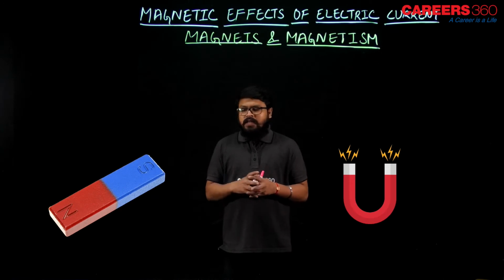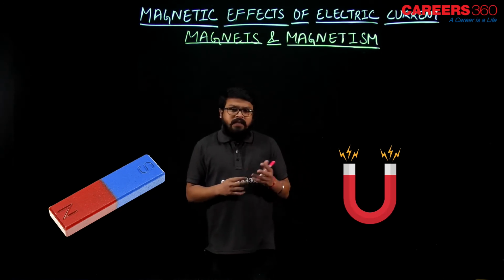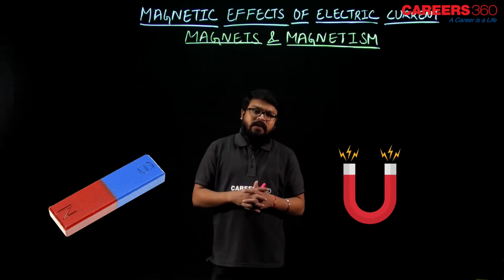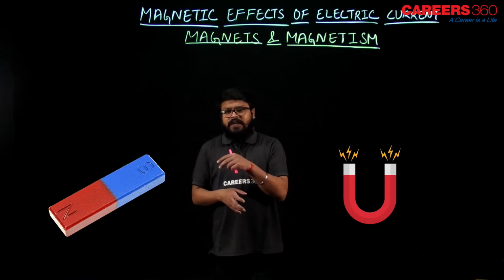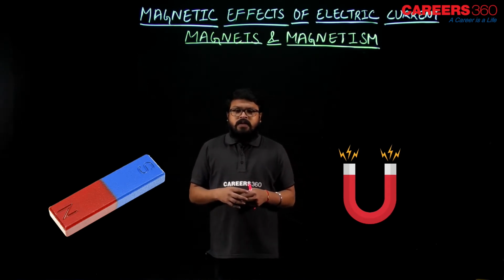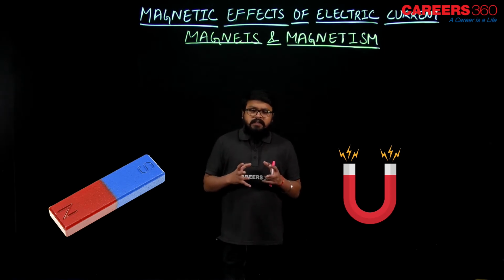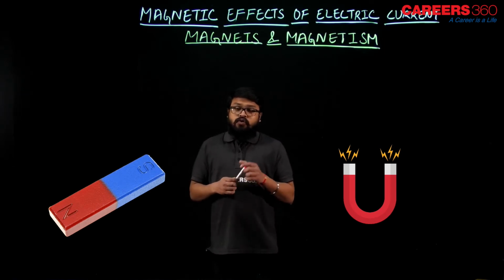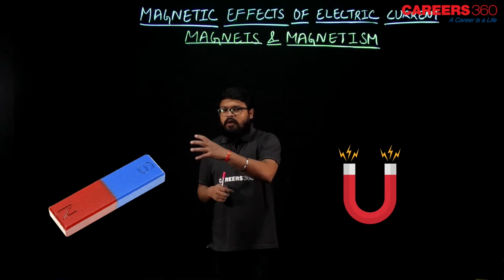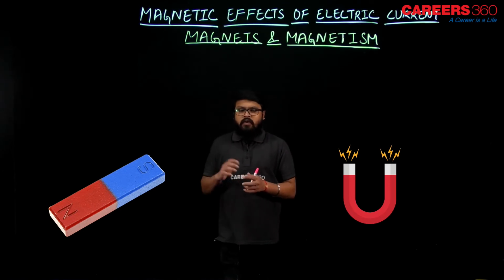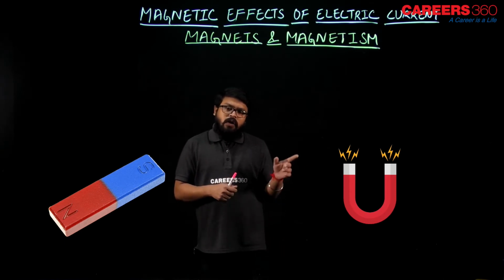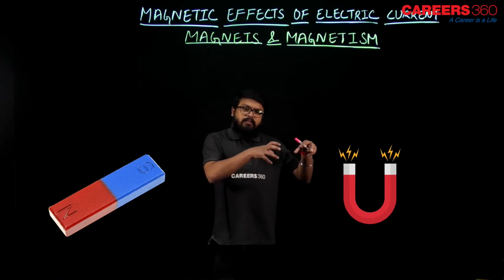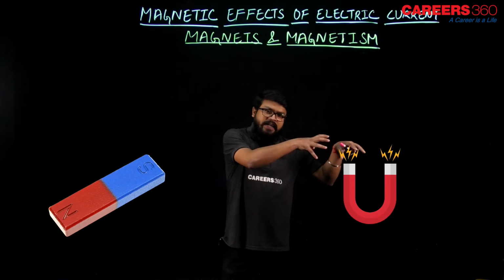Now as you can see, this is our bar magnet and this is our horseshoe magnet, right? They have been marked over here, north pole and south pole. The magnets will attract strongly at their pole regions, that is south pole and north pole. Similarly over here, the horseshoe magnet will have more attraction at their open ends, okay.